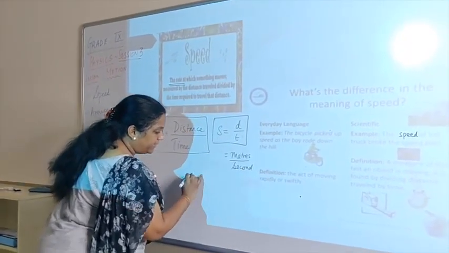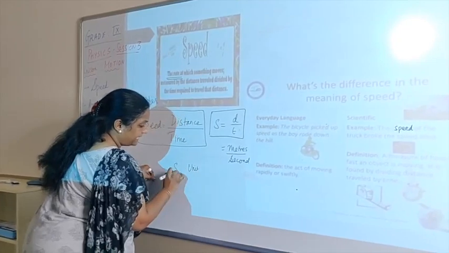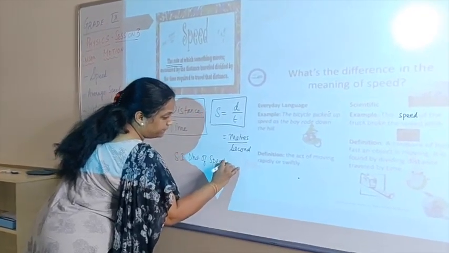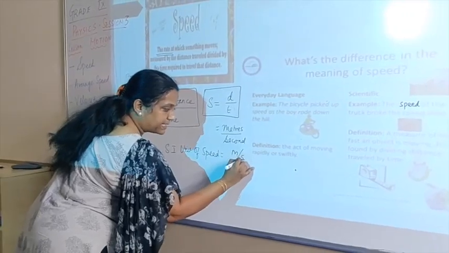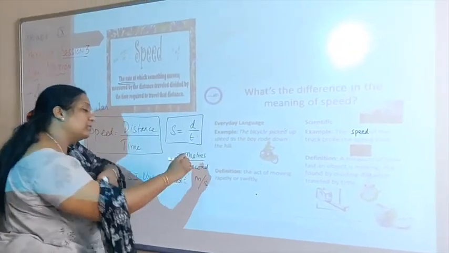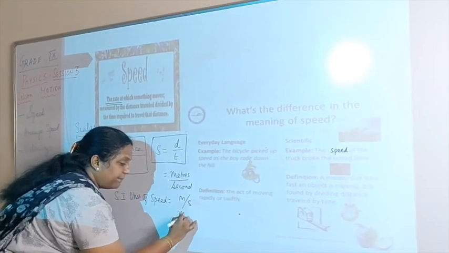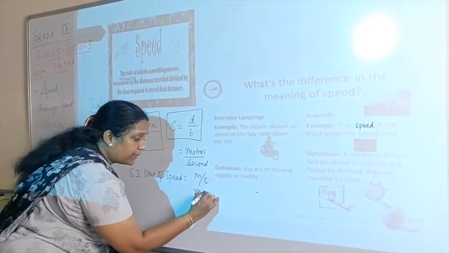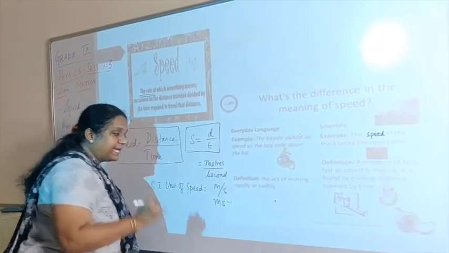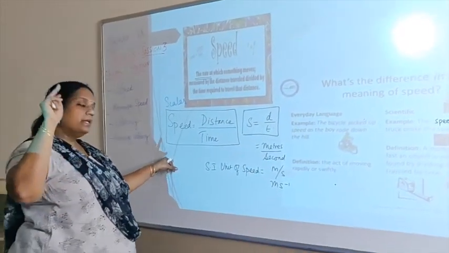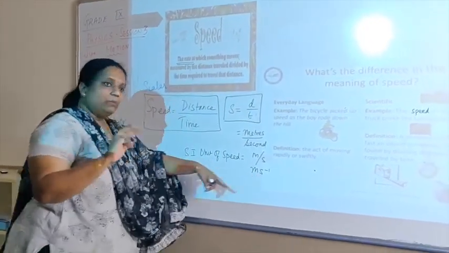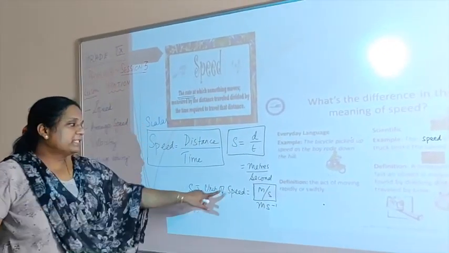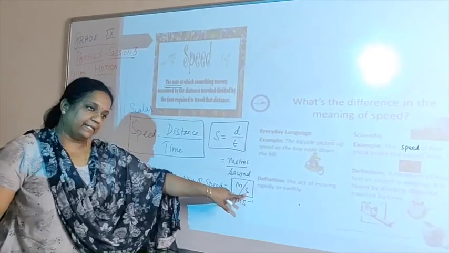So what will be the unit? The SI unit of speed will be meter per second. You can also write this as m/s. If I take it up according to the law of exponents, how do I write it? I will write it as m s^-1. But I think most of us will prefer this. So the SI unit of speed is meters per second.